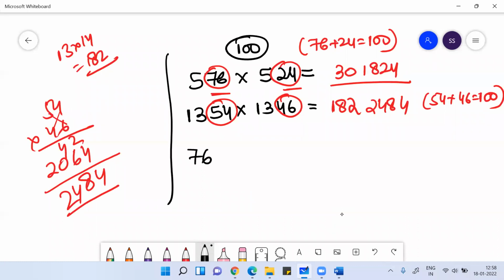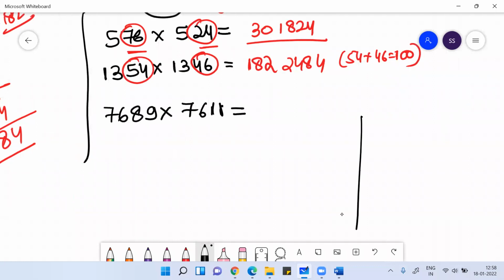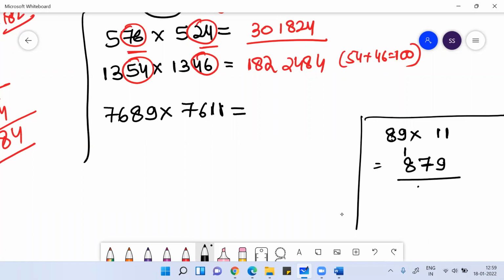Imagine if I say 768 9 into 7611. 7689 into 7611. What do you need to do? You need to multiply 89 into 11. How to multiply 89 into 11? Okay, Vedic maths. How to multiply any number with 11? Write the first digit, then add the digits. 8 plus 9 is 17. Write 7, 1 carry. And then write the last digit. So you will get the answer 979. 89 into 11 is 979.